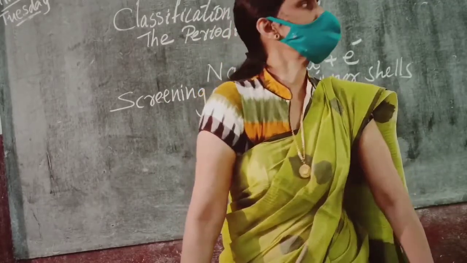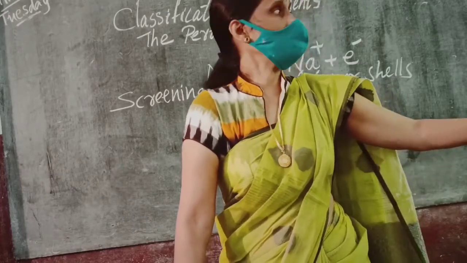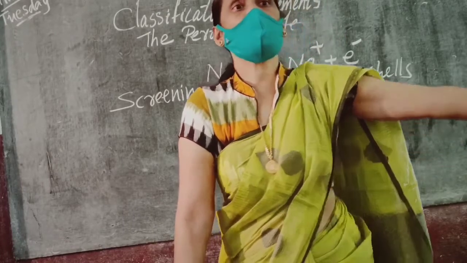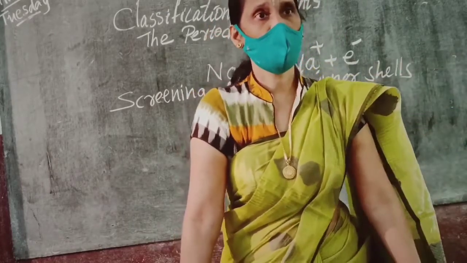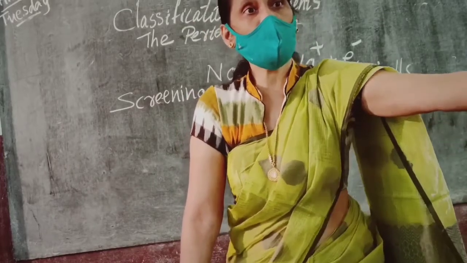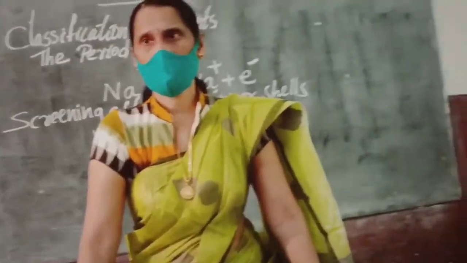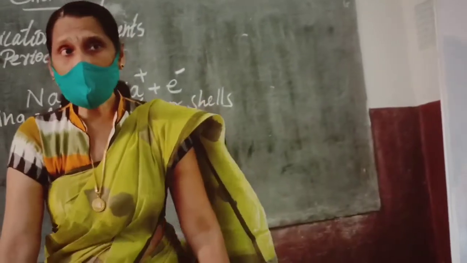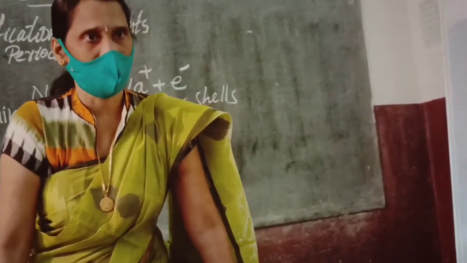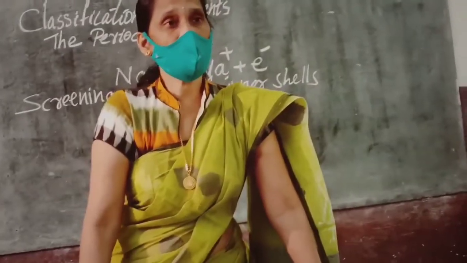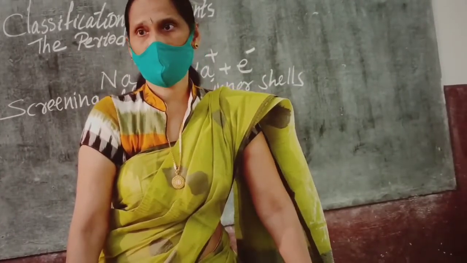Hope you got it. So let us discuss moving from left to right in a period. We already learned that the number of shells is not increasing.